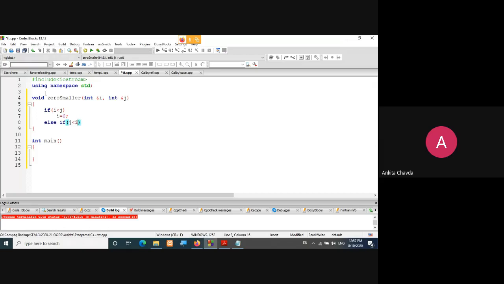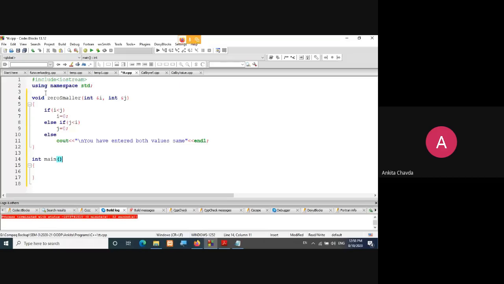Else if j is less than i, then j equals 0. Else in cout I print, you have entered both values same. So this function is over, right?